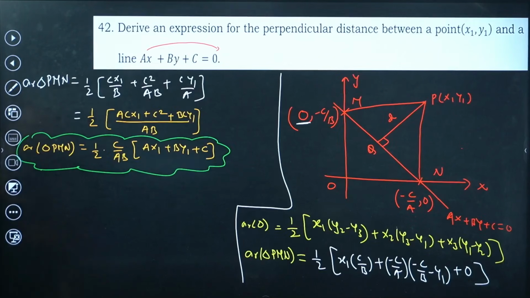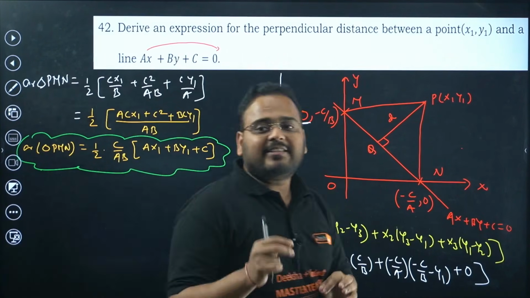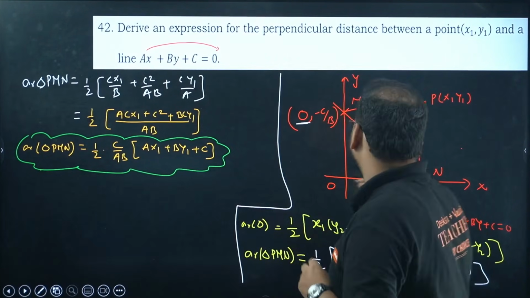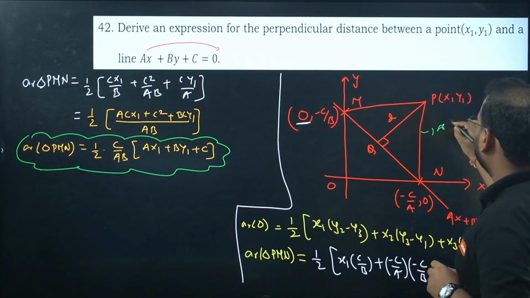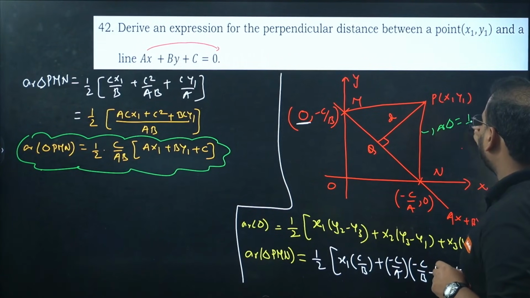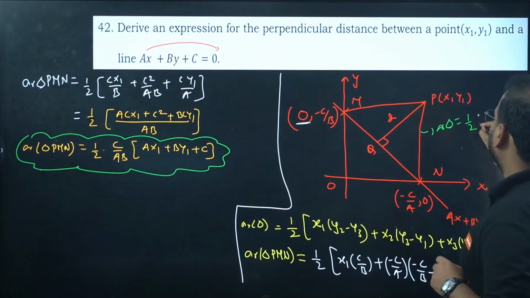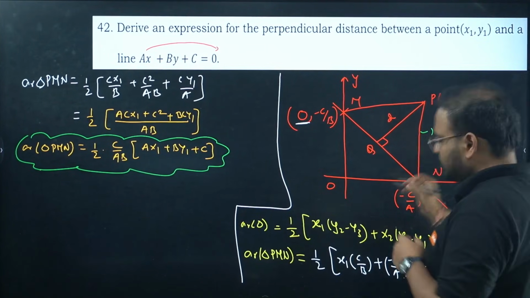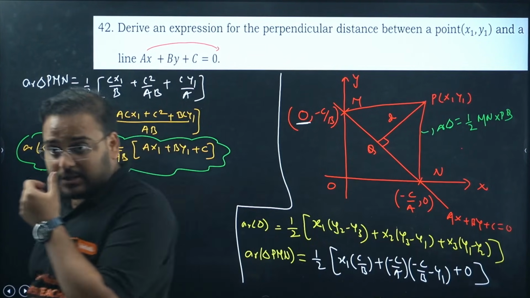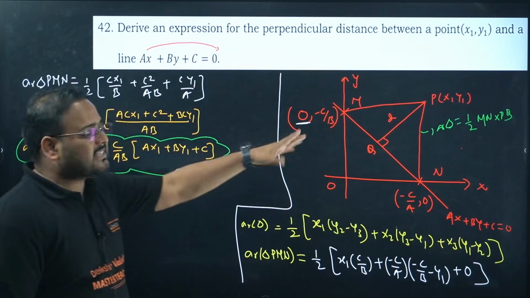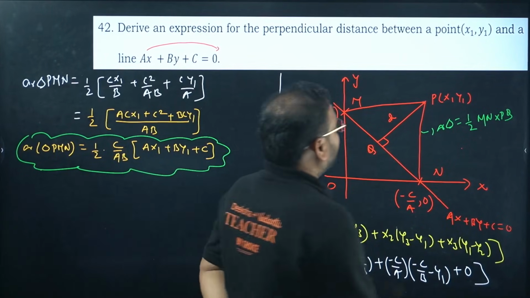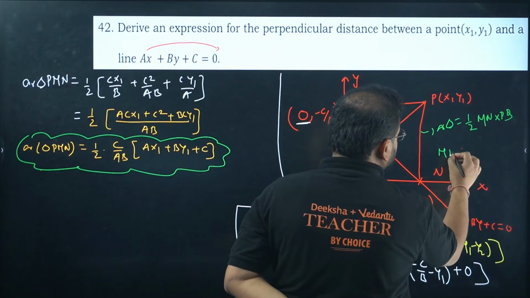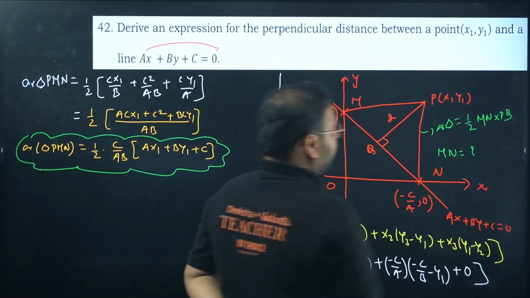Make sense? Now, can I find the area of the triangle in a different way? I can find this area as half of base into height. The base will be the length MN, and the height will be the length PQ. PQ is basically d, what we're looking for. How can you find the length MN then? My whole challenge is basically finding the length MN.